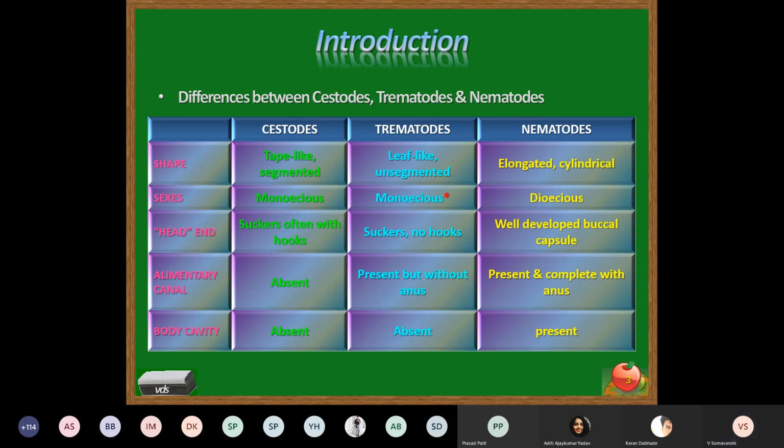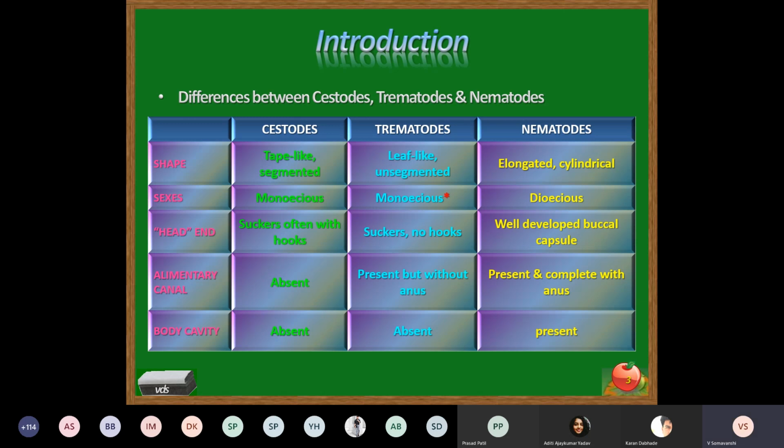Whereas nematodes have a well-developed buccal capsule. The mouth is present with teeth or chitinous plates, appearing as a true mouth of the parasite. So a well-developed buccal capsule is present in the case of nematodes.